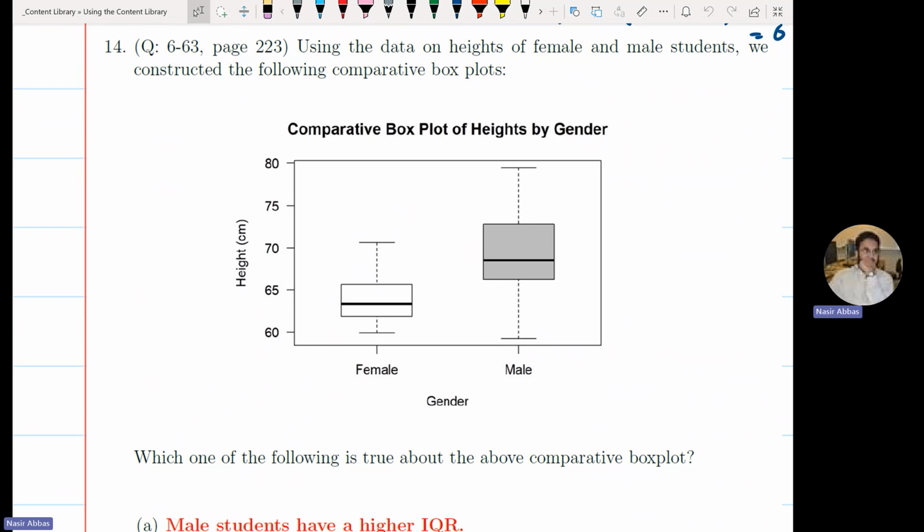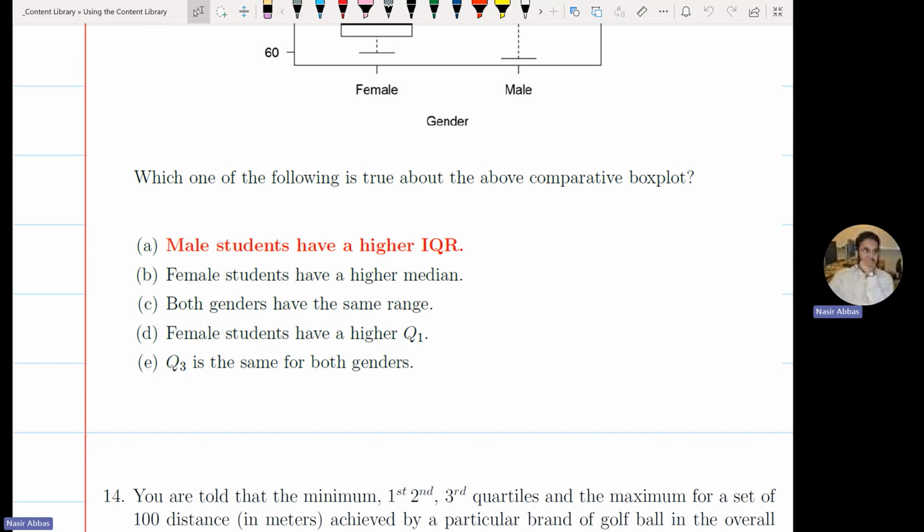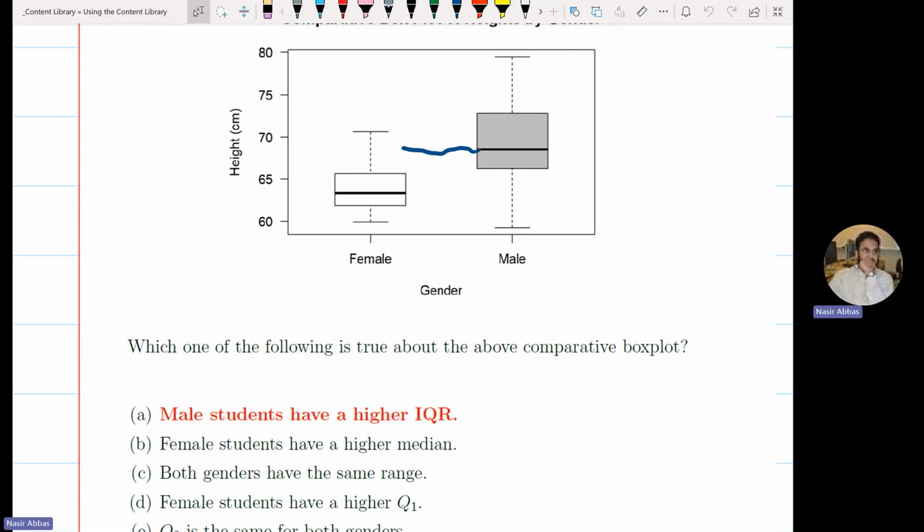Now, this is a choice-based question. So I will show you why A is correct, and I will also show you why B, C, D, and E are not correct. According to this box plot, what is the median male age? Roughly speaking, around 68. What is the median female age? Roughly speaking, 63 or maybe 64. The question is about Q1. What is the Q1 for females? Let's guess all of them.